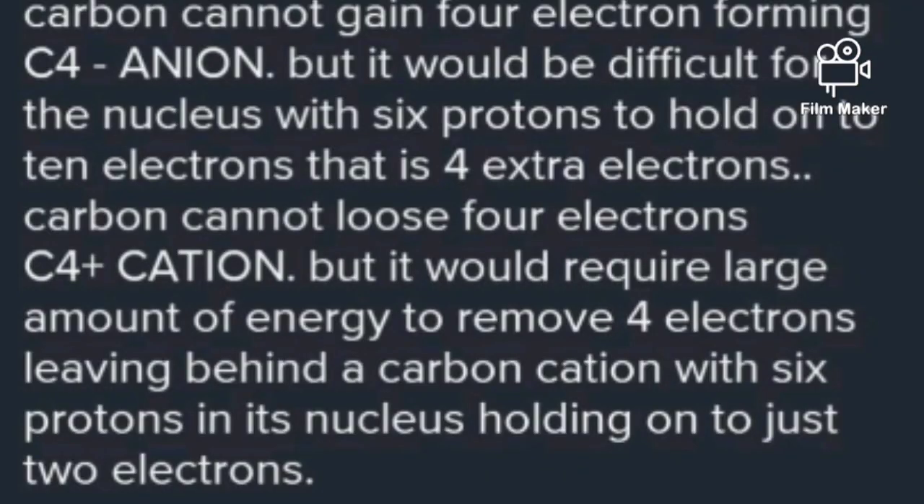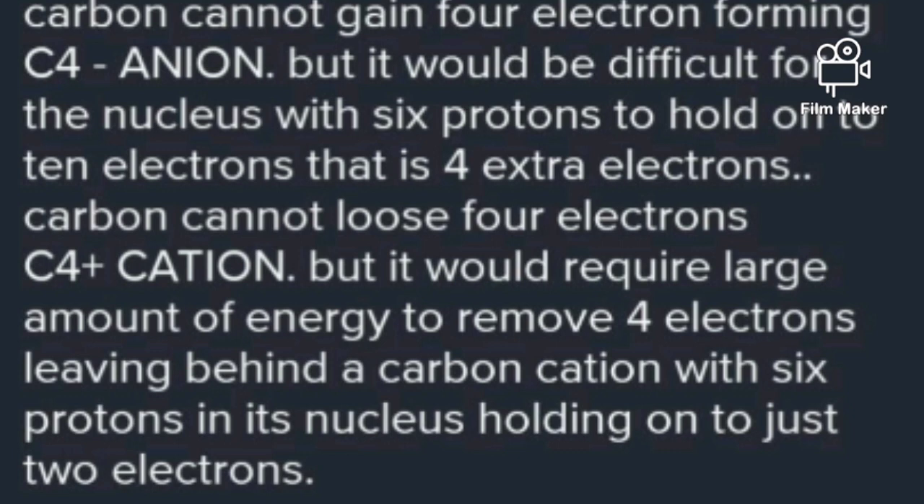If it is losing 4 electrons, it will form a C4+ cation. In this case, the nucleus will have 6 protons, but the outermost shell will have only 2 electrons. So much more energy has to be spent to form the C4+ cation. So it is not possible.